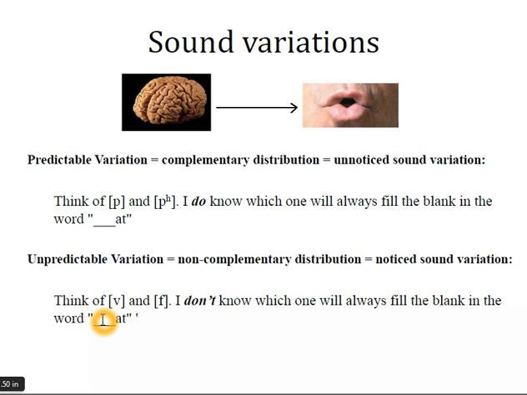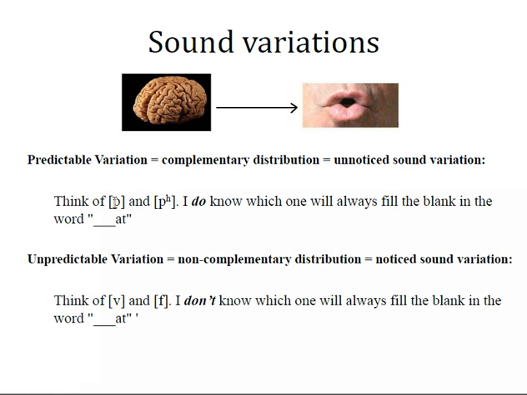Those are two recognizable English words. They mean entirely different things. They have different definitions. So I can say that these two sounds don't have complementary distribution. Where this one can occur, this one can also occur.